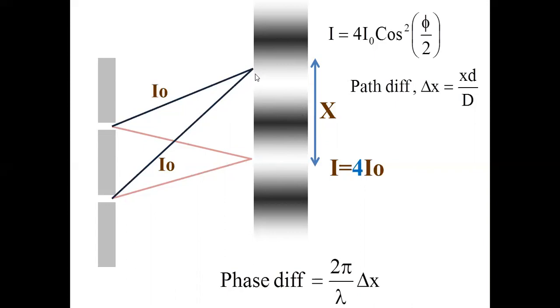A wave starting from here and here, and a wave starting from here and here. When they reach here, they will produce neither bright nor dark fringe. See, brightest is here, darkest here. This may be neither bright nor dark fringe. Now, what is the intensity here?